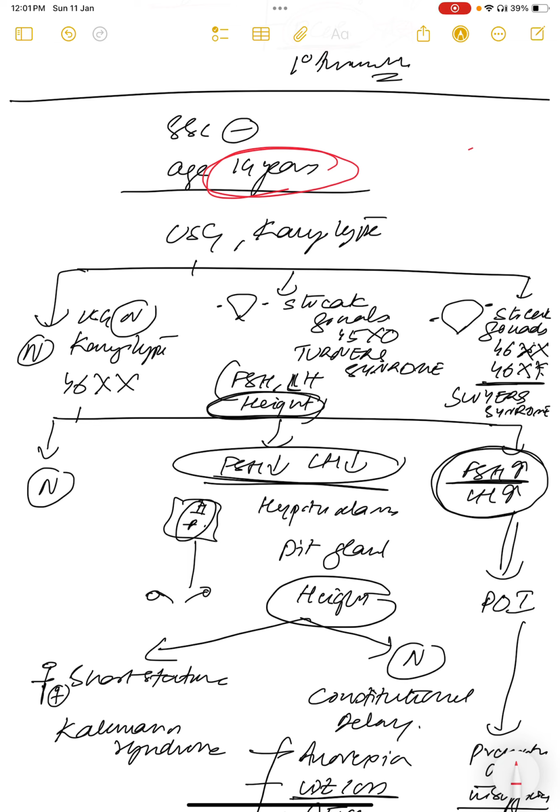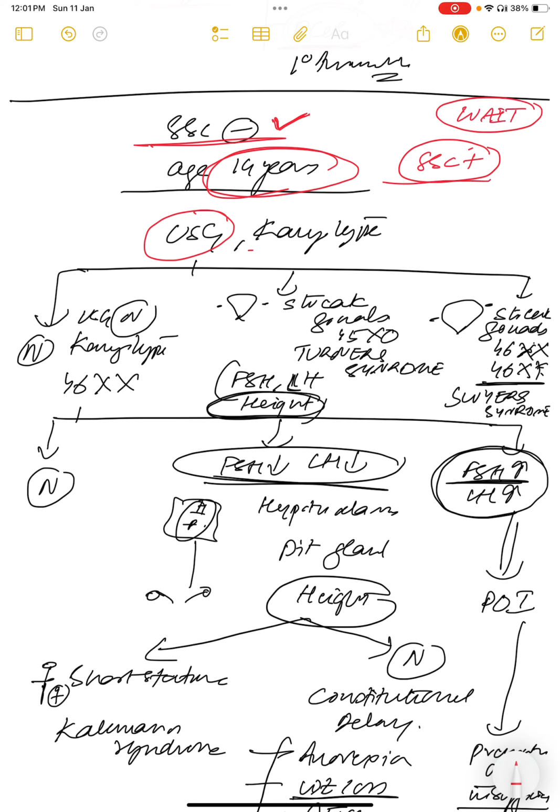All the peer students got menses in seventh only. She's not getting menses. Why? At the time you go for ultrasound, and you first examine the secondary sexual characters. If secondary sexual characters are present, what will you do? You'll wait. Why? Because secondary sexual characters are present. Even though she's 14 years, you'll wait. If this girl becomes 16 years and there is still no menses, then investigate.